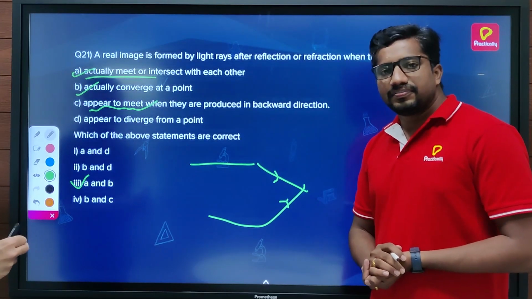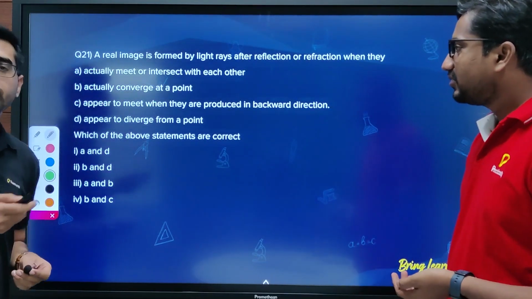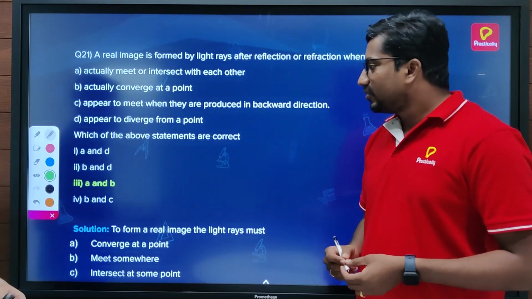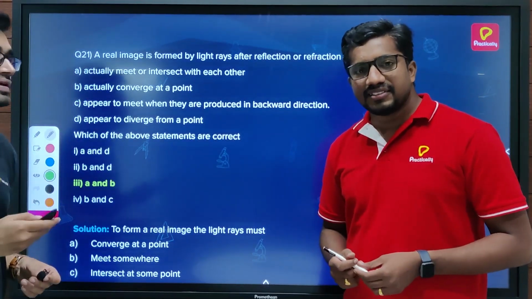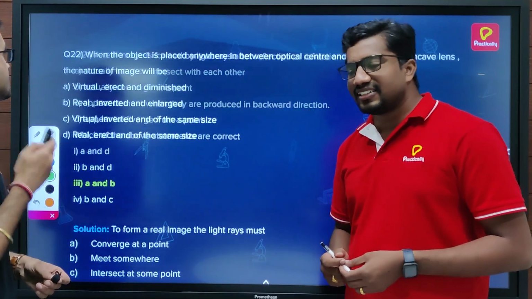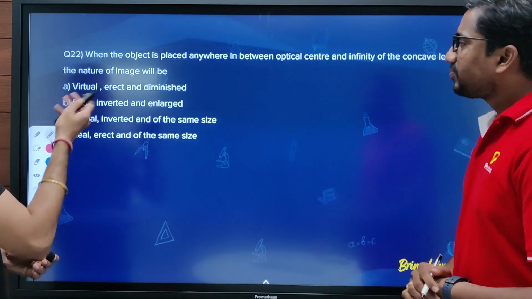So let's move to the next one. For all of our students' reference, we have kept the answer also with it, so that you can download and easily revise. Exactly. Let's move to the next question, sir. Yeah, I'll read it.